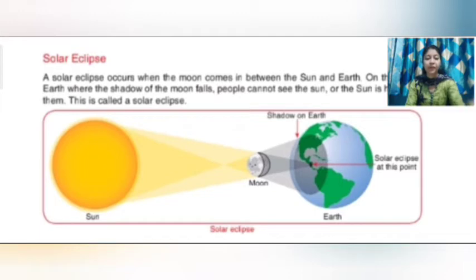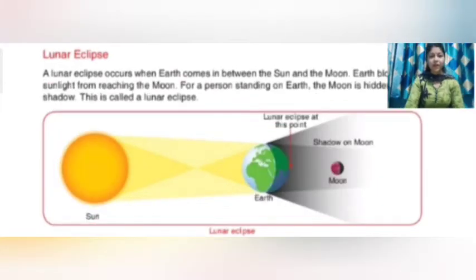Now lunar eclipse. A lunar eclipse occurs when Earth comes in between the sun and the moon. Earth blocks the sunlight from reaching the moon. For a person standing on Earth, the moon is hidden. So this is called a lunar eclipse.